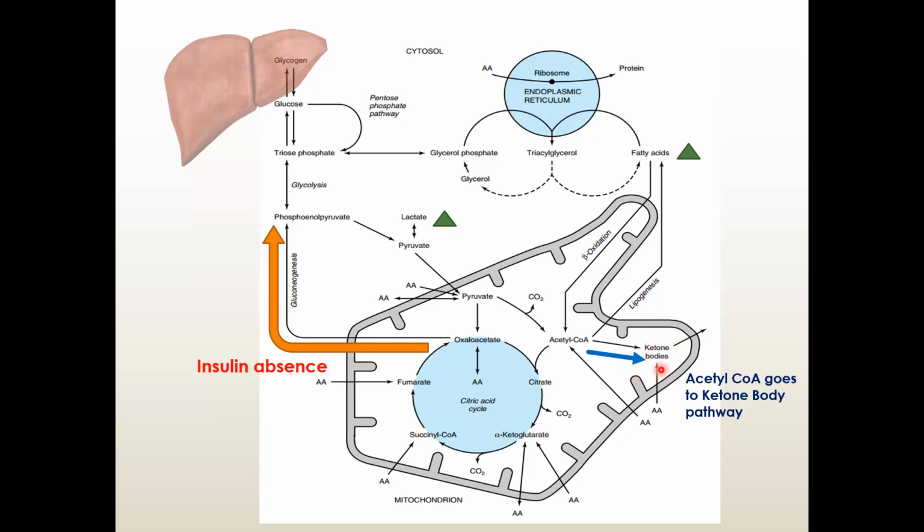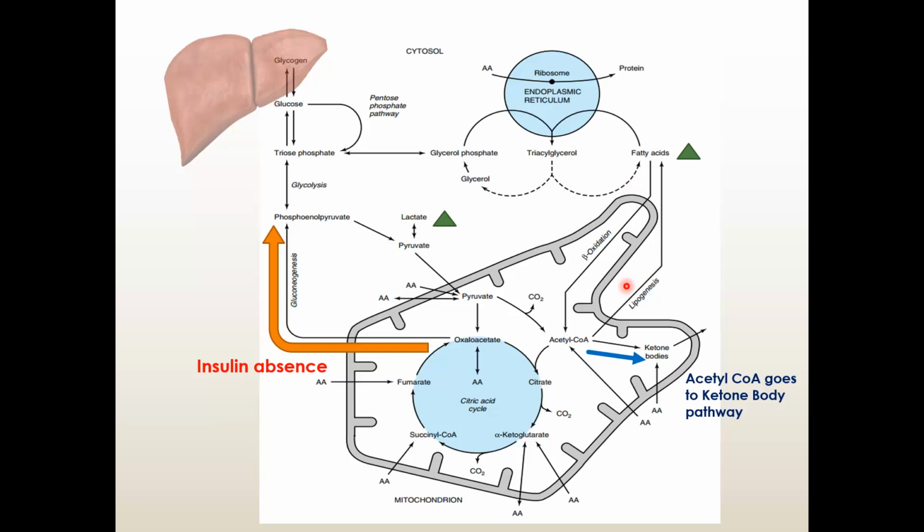So now you understand why ketone body formation occurs in a diabetic ketoacidosis patient: in absence of insulin and high amount of glucagon, the oxaloacetate goes into the gluconeogenesis pathway, and ketone bodies are formed from the very high amount of acetyl CoA, because there is also a high amount of fatty acid. So basically this is a misinterpretation by the body about the whole thing.